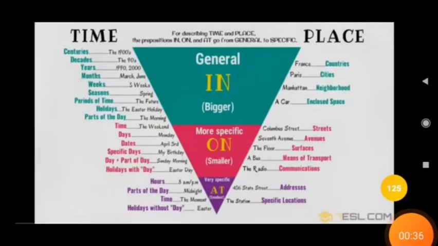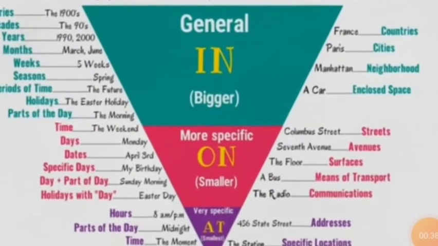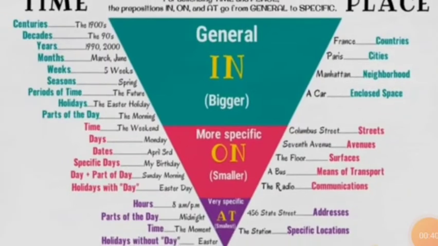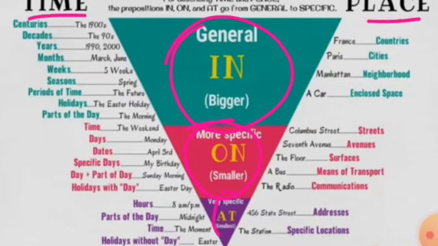Now once again, let us see the whole chart. We did it in parts. This is the whole chart once again. See again, I will tell you once again, in is used for general sense or for bigger things, on for a little smaller thing, both in case of time and for place, and at is used for very specific things.